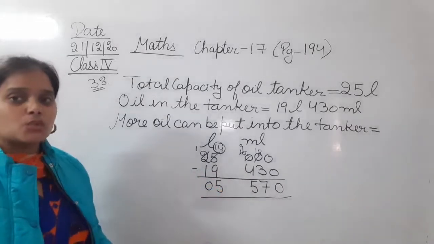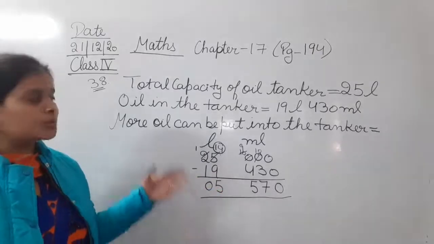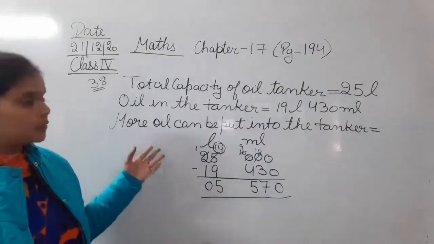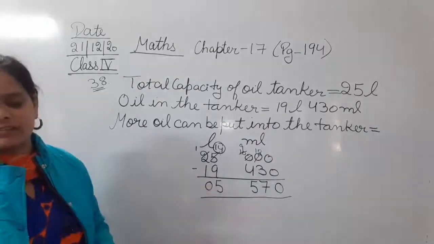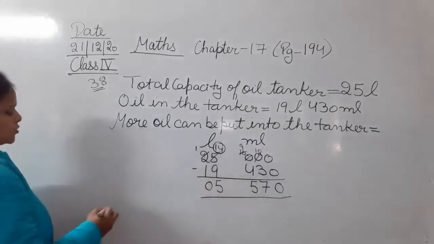So this is the total quantity of oil that can be put more into that tanker, that is 5 liters and 570 milliliters. That is what we write in the solution.